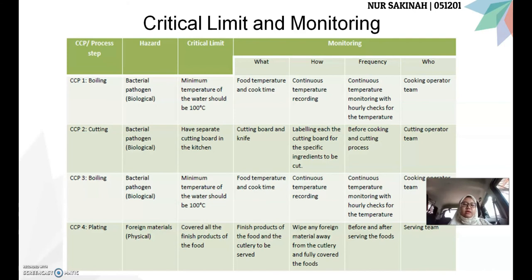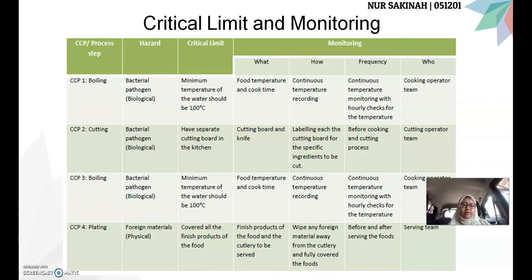The second CCP is cutting, where the critical limit is to have separate cutting boards in the kitchen. What we should monitor is the cutting board and the knife. How can we monitor this step? By labeling each cutting board for the specific ingredients to be cut. And how frequently should we monitor this process? Before cooking and the cutting process. Who is responsible for this cutting process? It is the cutting operator team.